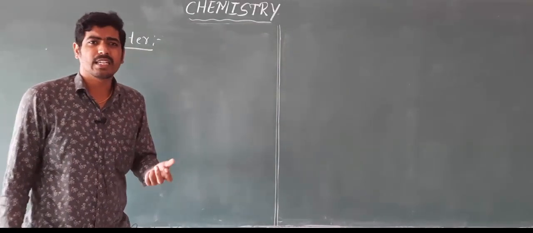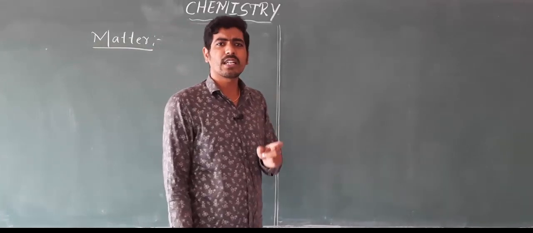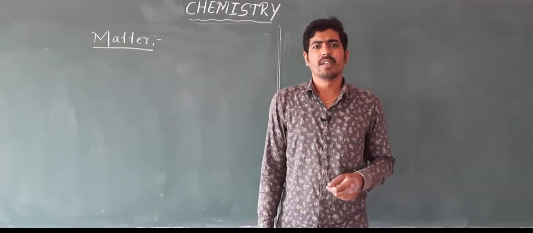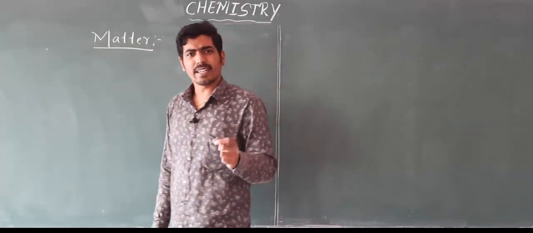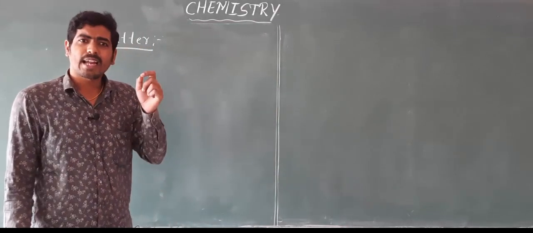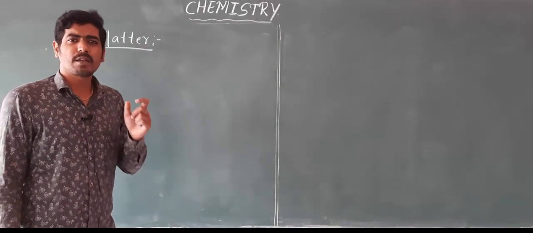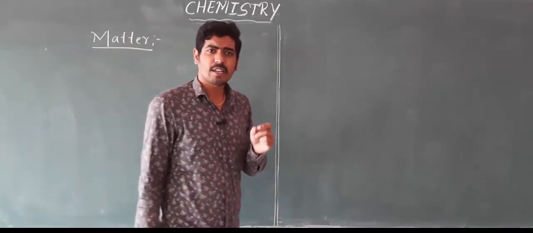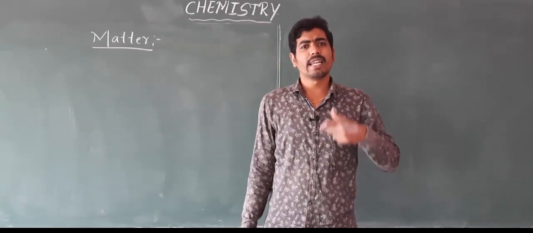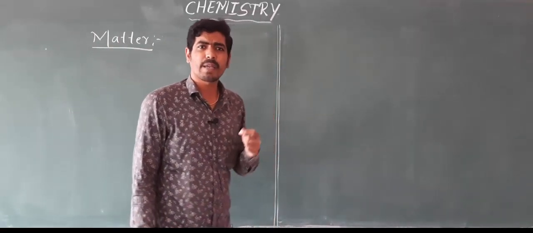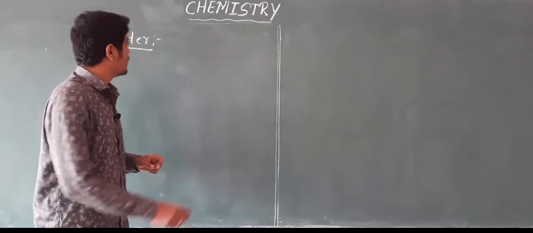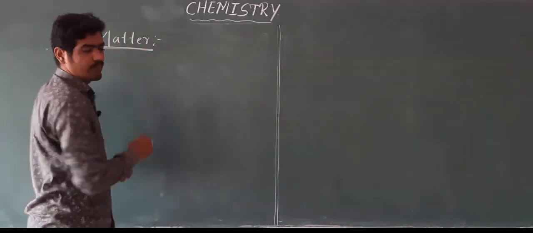When you call a certain object or certain thing matter, that thing should occupy some space and should have some mass. So anything which occupies space and has mass is said to be matter.